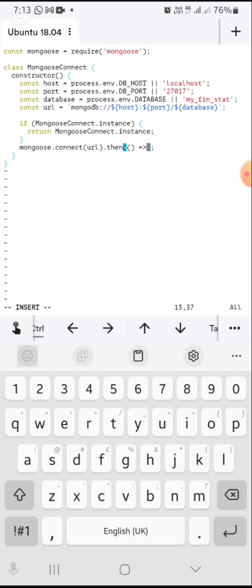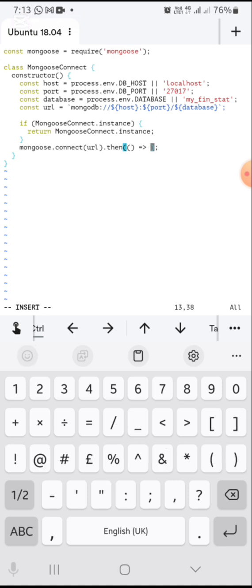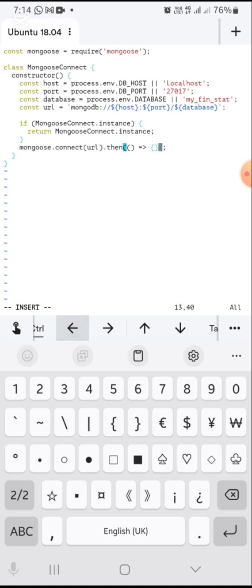And what I want it to do in this sense is simple.